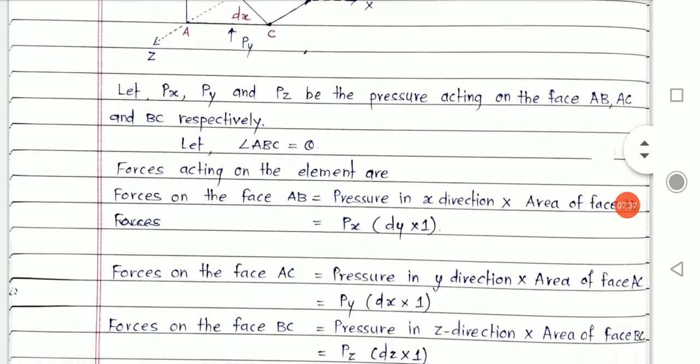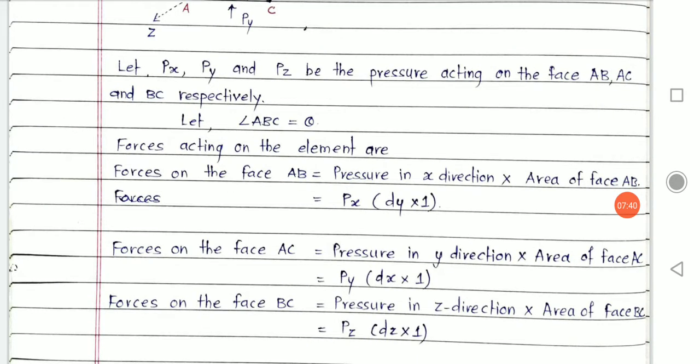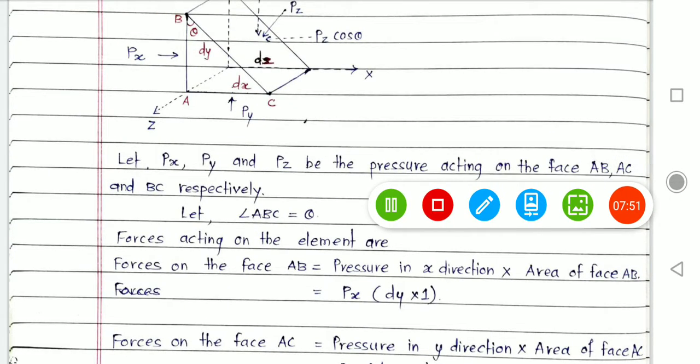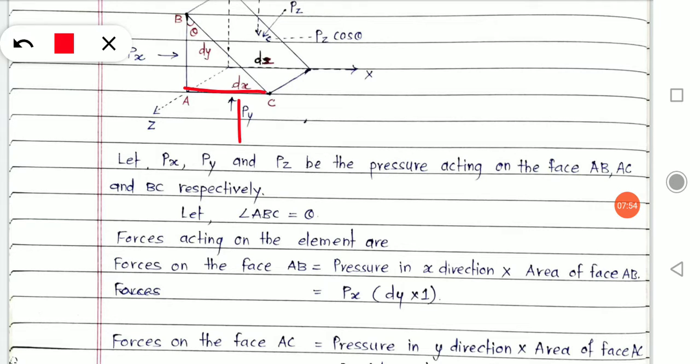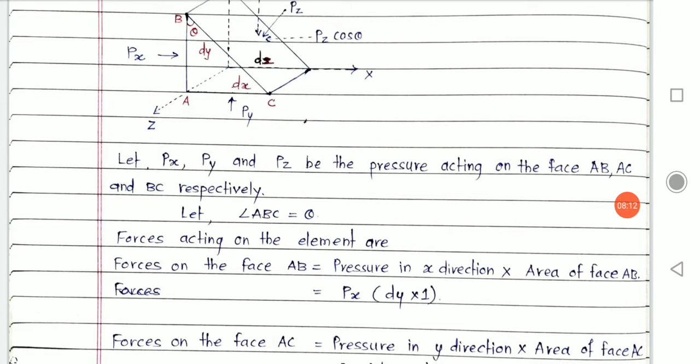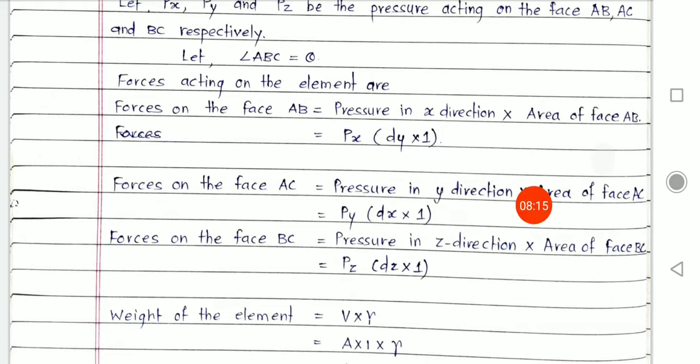Once we calculate force on face AB, we should repeat it in a similar way for face AC and BC. What will be the force acting on AC? Pressure acting on AC is Py. This Py into what will be the area? Area of this rectangle. What is the area? This length is dx into thickness is 1 meter. Similarly, I wrote below Py into dx into 1.